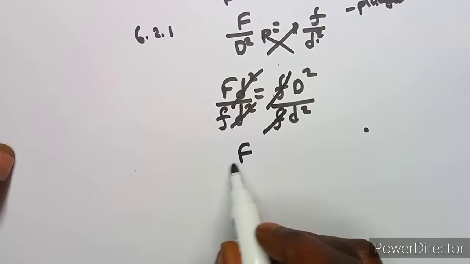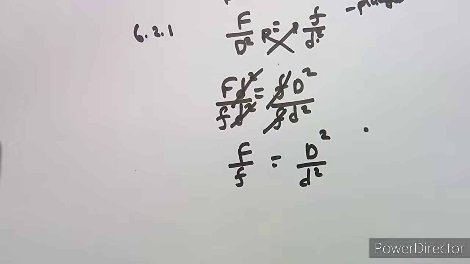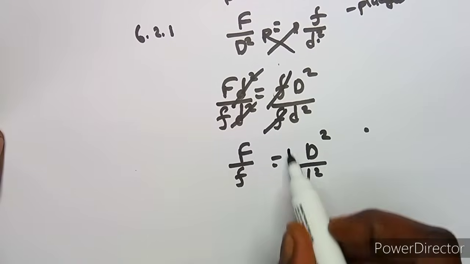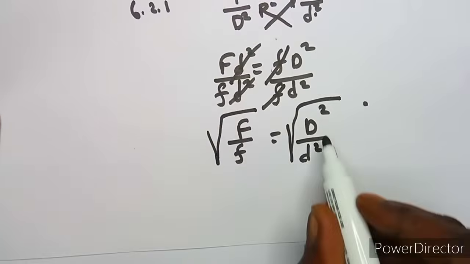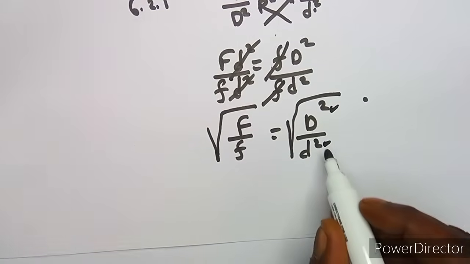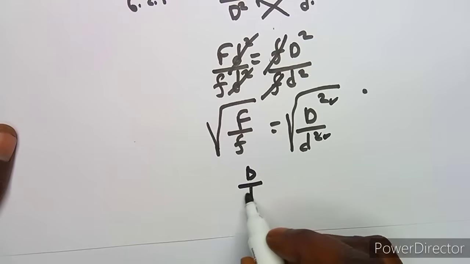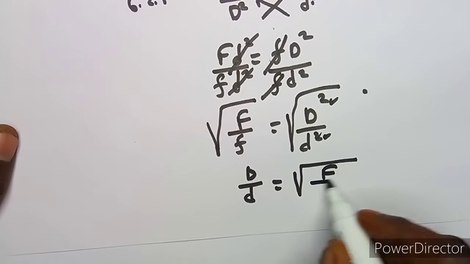So it's going to be F over F, which is equal to D squared over D squared. We have got D and D, but the square is bothering us, so we remove that by introducing the square root. The moment we introduce the square root, we are simply taking off the squares. So D over D is equal to the square root of F over F.